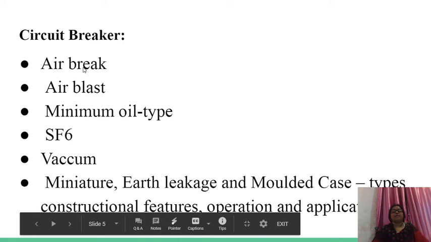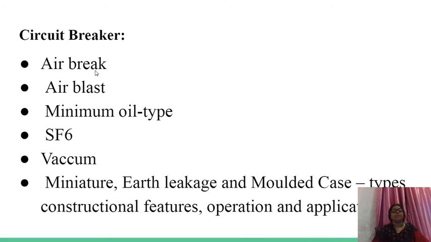In air brake we have air as an extinguishing medium. Blast means force of air, again circuit interruption is by air. In minimum oil, oil is the interruption medium. In SF6, sulfur hexafluoride gas is the extinguishing medium.